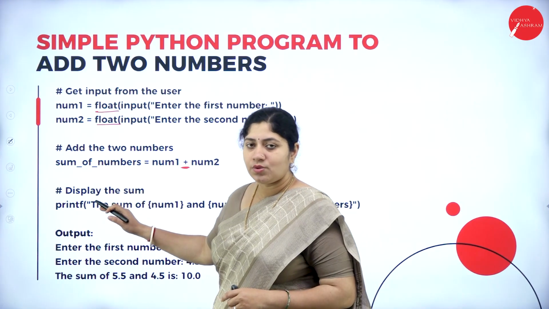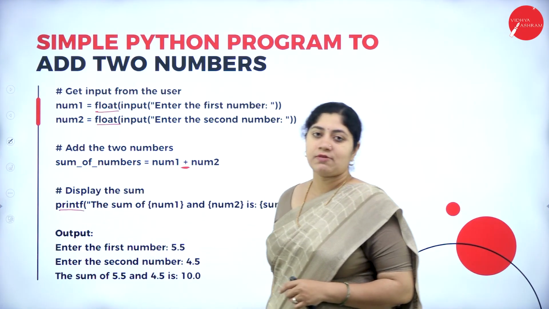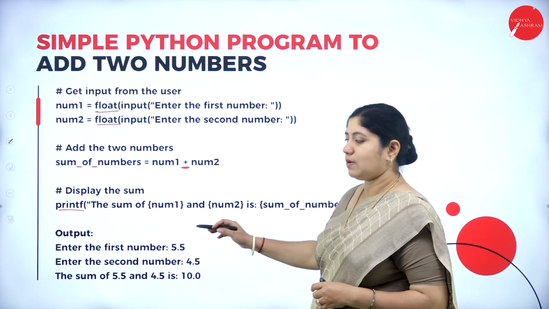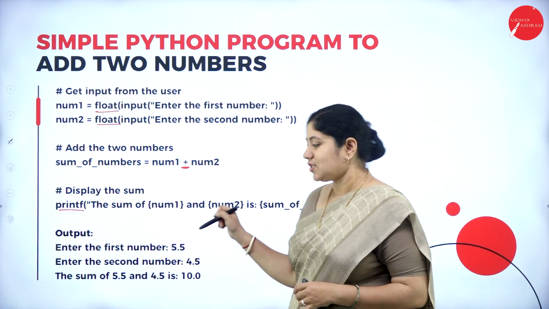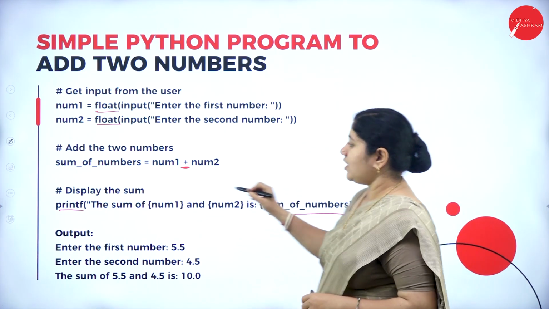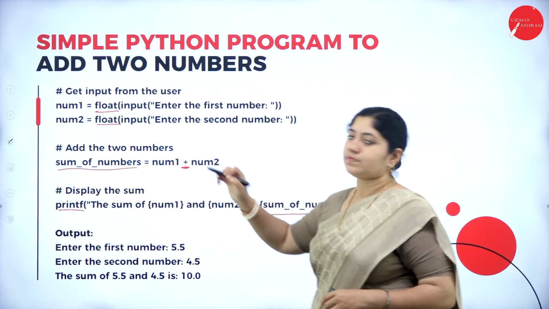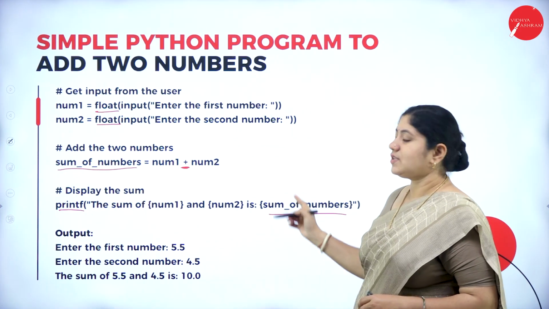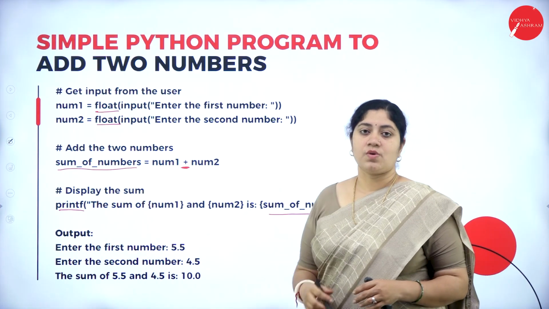To do that, we will be going with a printf statement. Printf: the sum of number 1 and number 2 is none other than, what is that? The sum of two numbers. So this is a simple program for addition of two numbers.